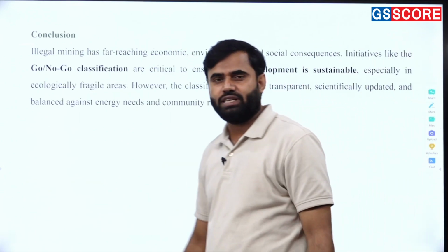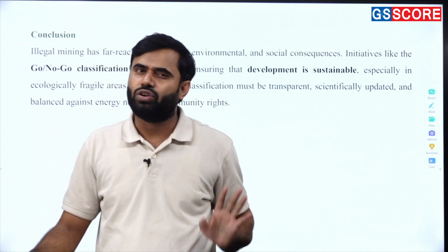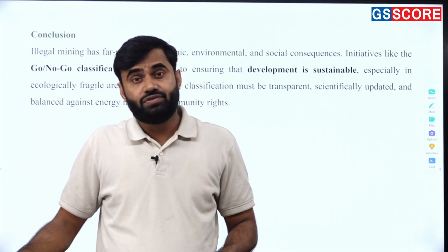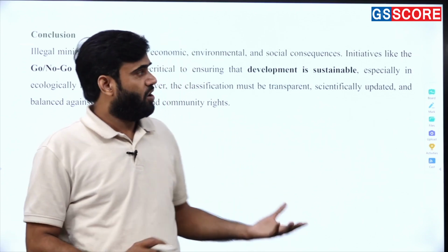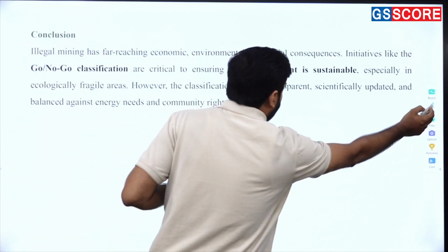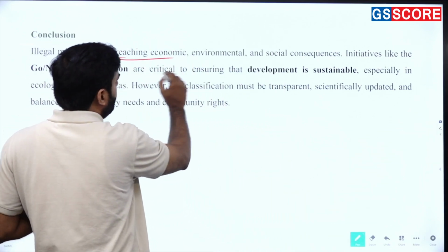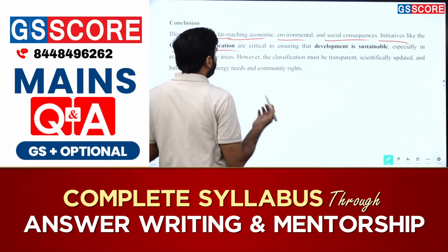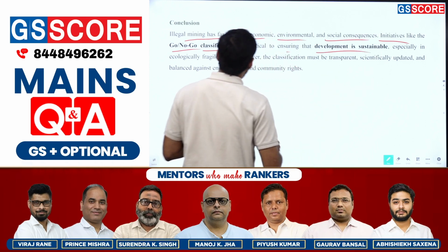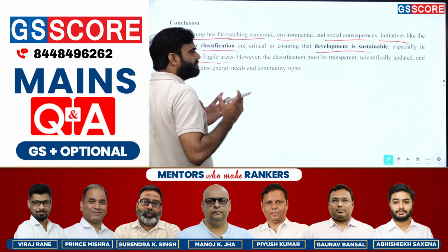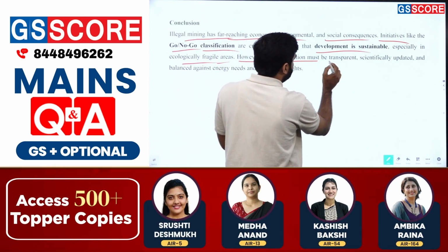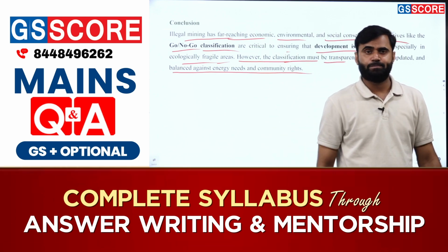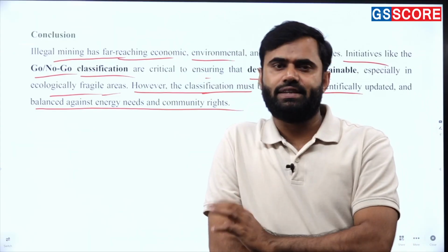Now let's move toward the conclusion. I have suggested a number of times that your conclusion should be precise, concise, informative and suggestive, advisable, है ना, और बहुत कम शब्द का यूज करना उसके अंदर. So: illegal mining has far-reaching economic, environmental, and social consequences. Initiatives like go and no-go zone classification are critical to ensuring sustainable development, especially in ecologically fragile areas. Dekho, in the last line, the classification must be transparent, scientifically updated, and balanced against energy needs and community rights.